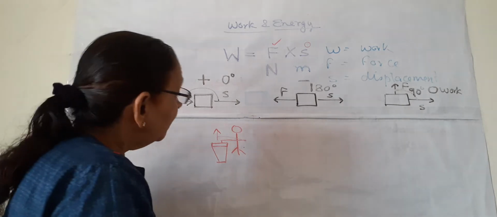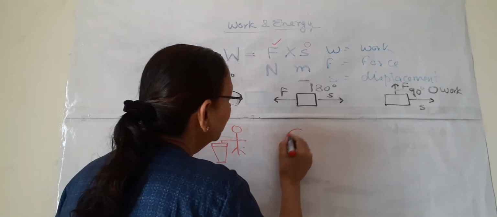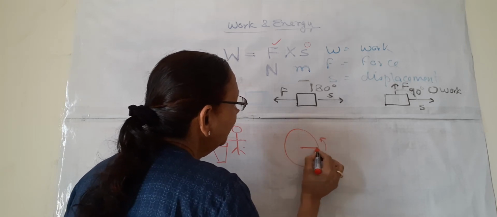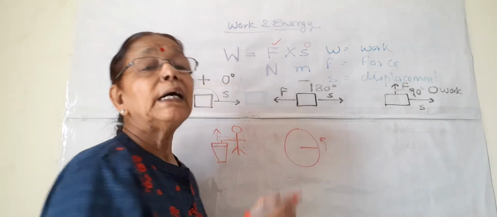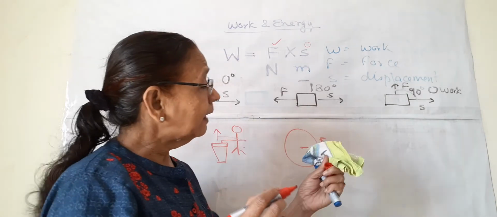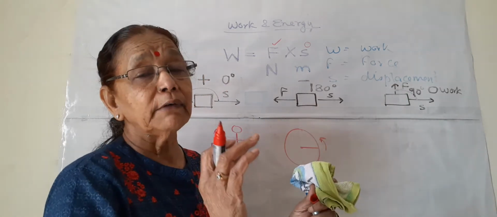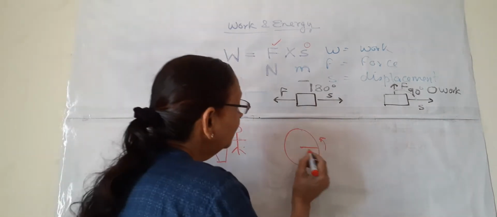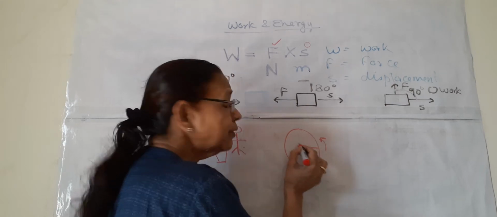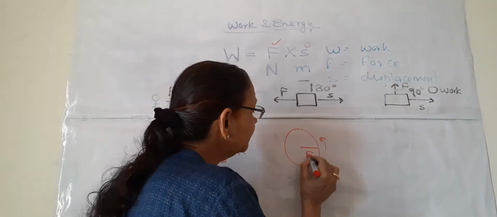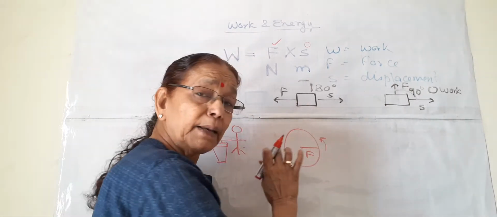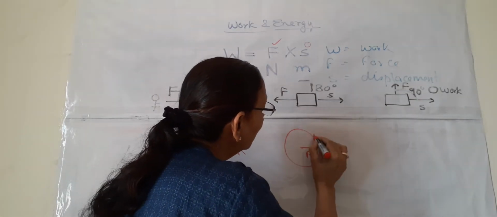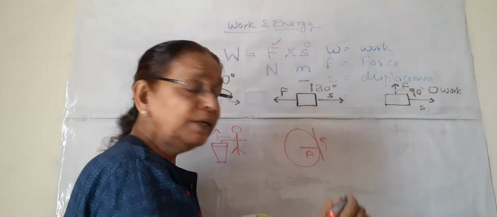The other example of 0 work we can take is when a satellite moves around Earth. This satellite is also not doing any work, although it is moving. Why? The Earth applies force towards its center. This is the centripetal force which Earth applies on the satellite, and the satellite always moves along the tangent.